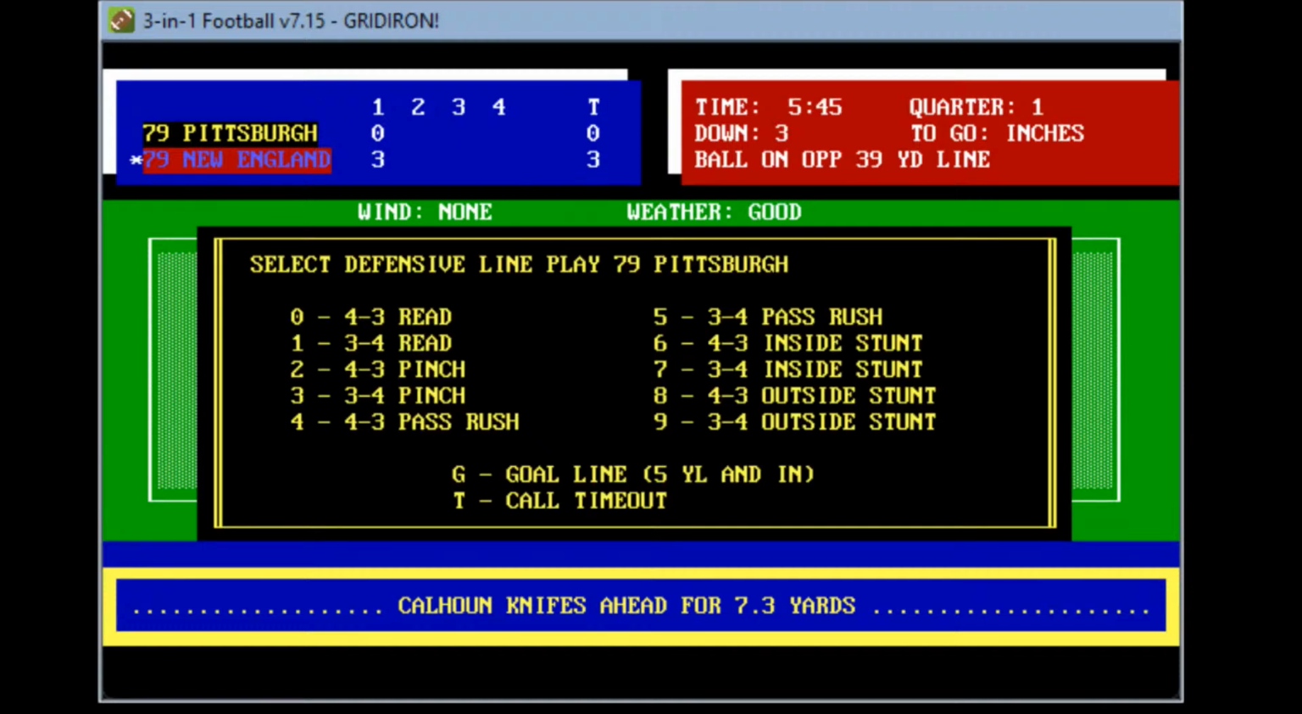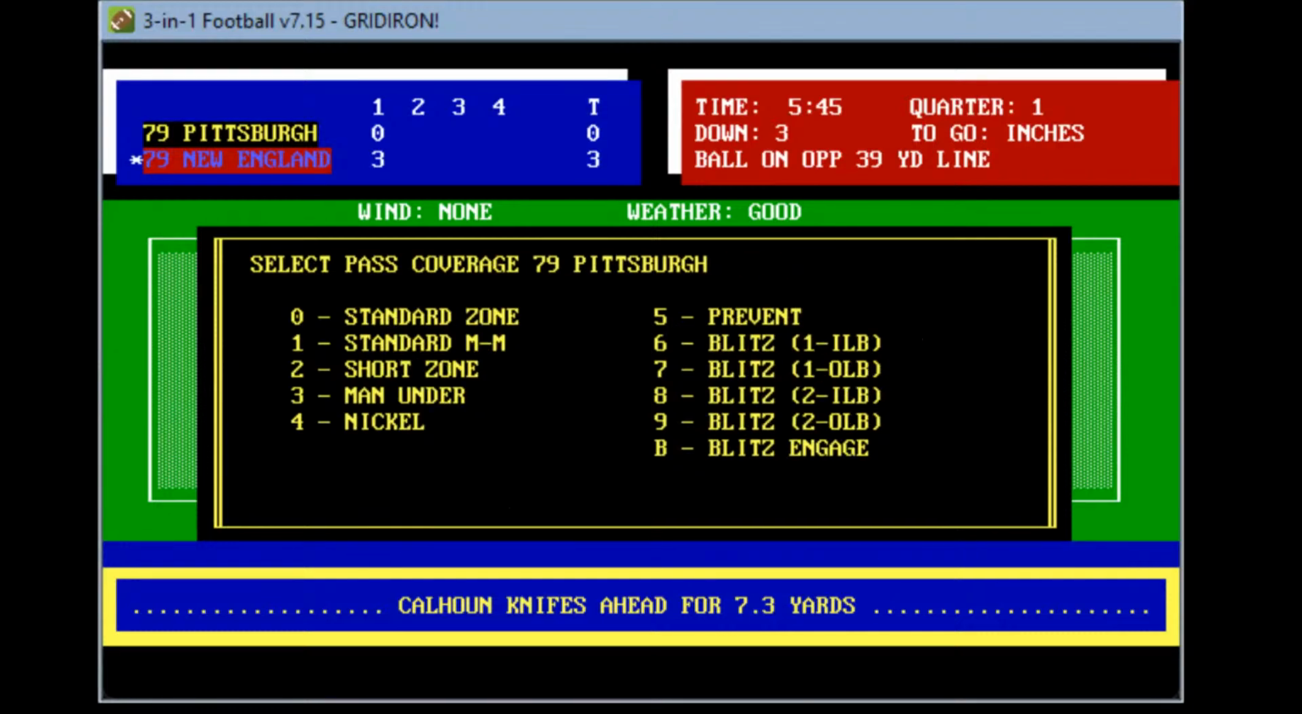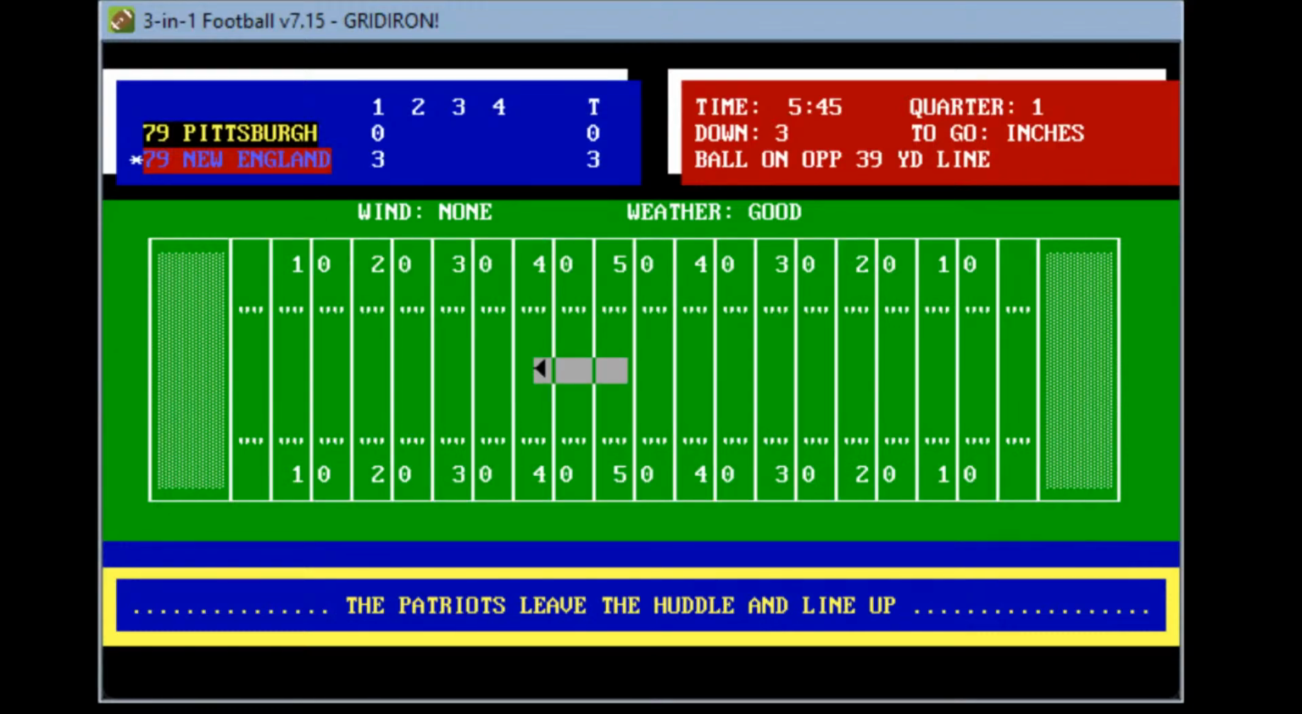Third and only inches away. We'll see now what they'll do. Let's go goal line here. Goal line for Pittsburgh. They are gonna jump this line of scrimmage here. 5 yard line and in. Oh, they can't go. They can't go goal line, third and inches. All right, let's see what my options are. Let's go inside stunt with man to man.